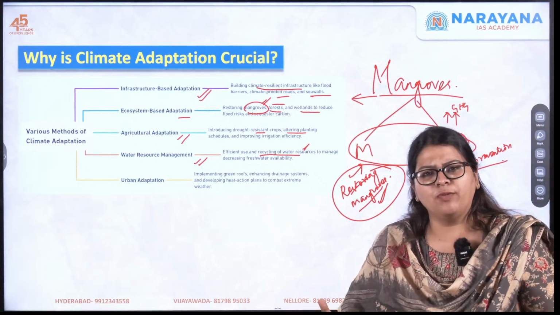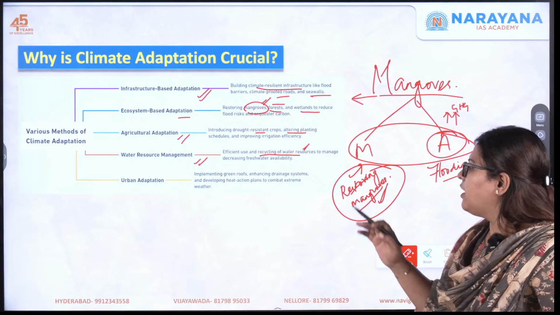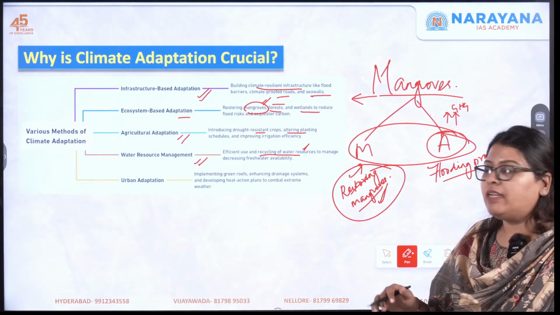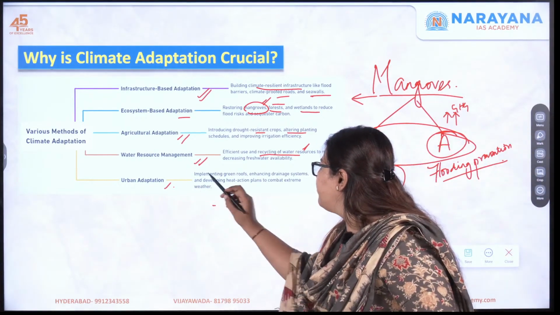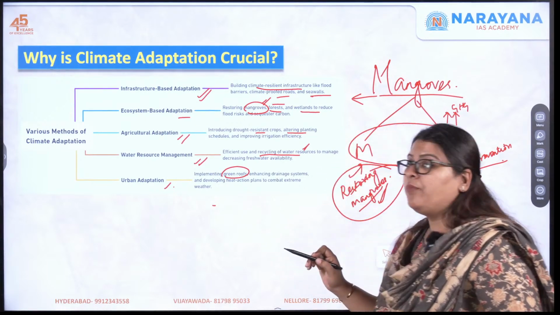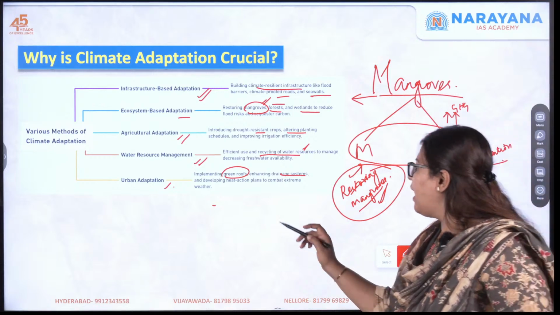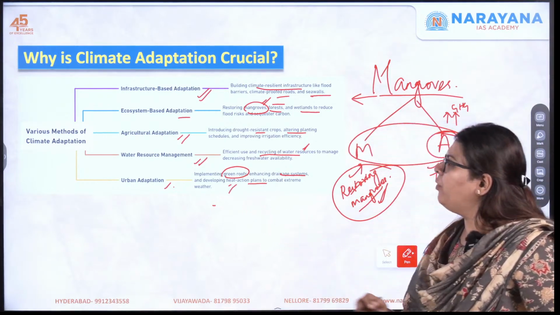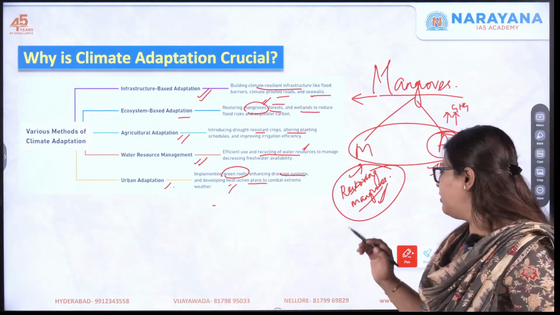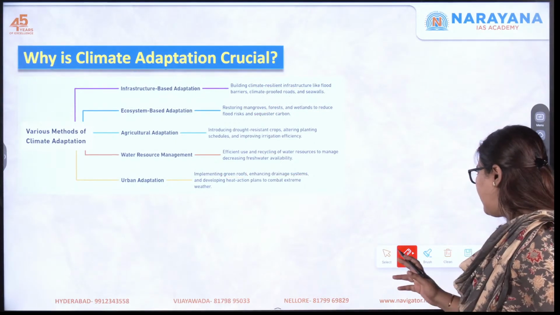There is a lot of groundwater depletion, etc., right? Next one, there is urban adaptation. Here you implement green roofs, enhance the drainage systems and develop heat action plans to combat extreme weather. So these are various methods of climate adaptation.